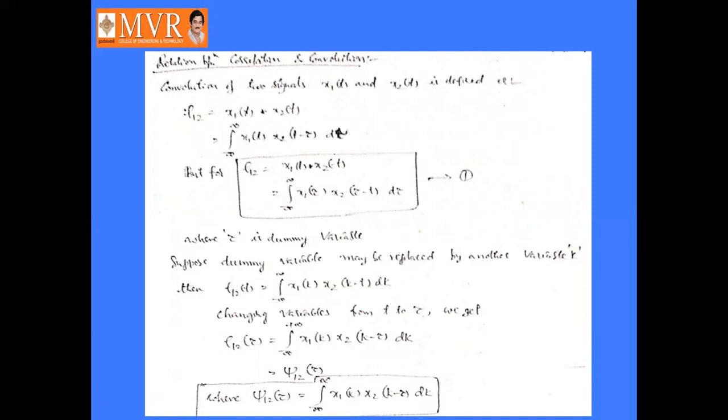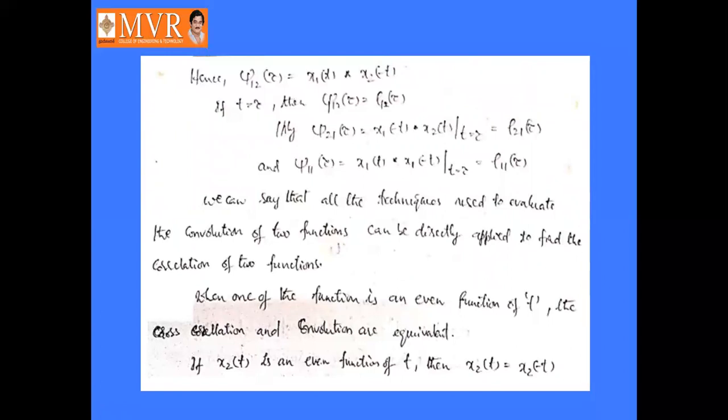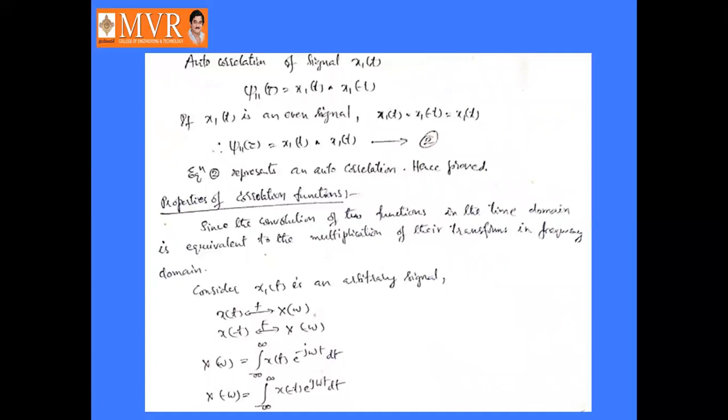If x2 of t is an even function, it means x2 of minus t equals x2 of t. So with x1 of t and x2 of minus t, the convolution and correlation both are equivalent. So if one of the signals is an even function, then we can say that the correlation function and convolution both are equivalent.